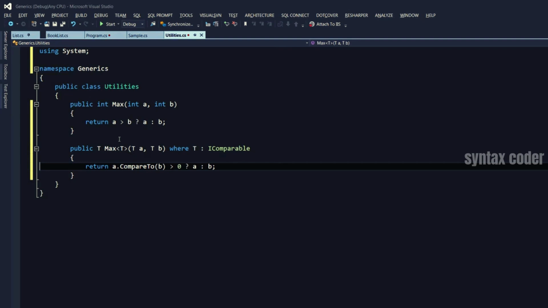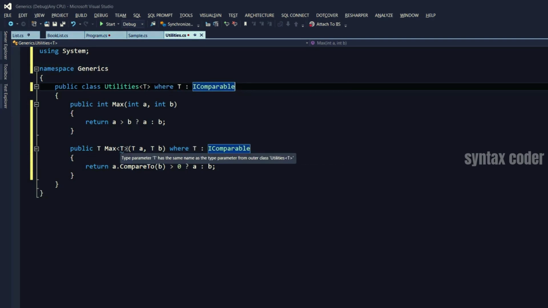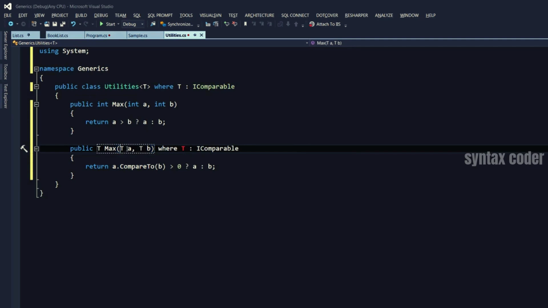Also note that here I created a generic method inside a non-generic class, and that's perfectly fine. You don't always have to start with a generic class. We could potentially move this template here to the class level. So Utilities of T, where T is IComparable. And then we don't have to repeat that here. We can just get rid of that, just like that.